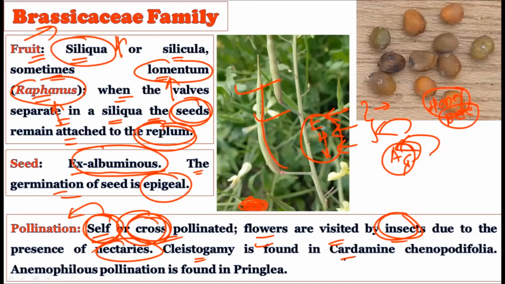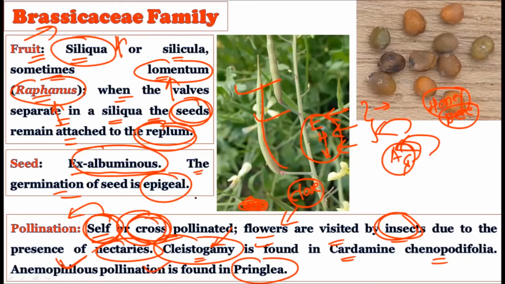See, cleistogamy is found in Cardamine chenopodiifolia. In cleistogamy, the closed flower is there. So in the closed flower, self-pollination can easily occur. There are no chances of cross-pollination, but in cleistogamy, you will find the presence of closed flowers, right? Anemophilous pollination is found in Pringlea.